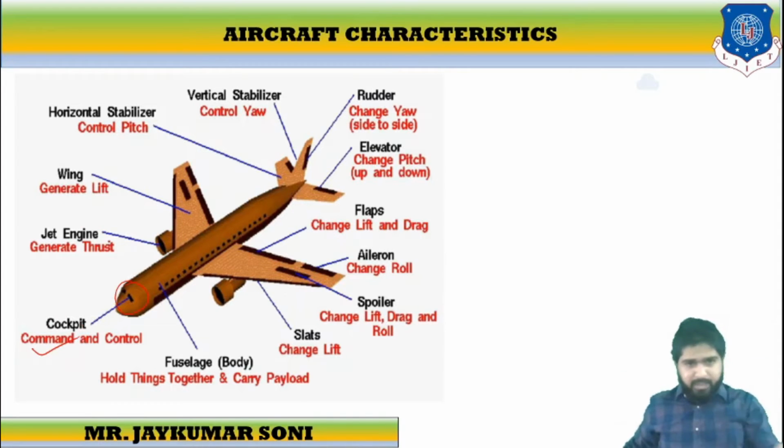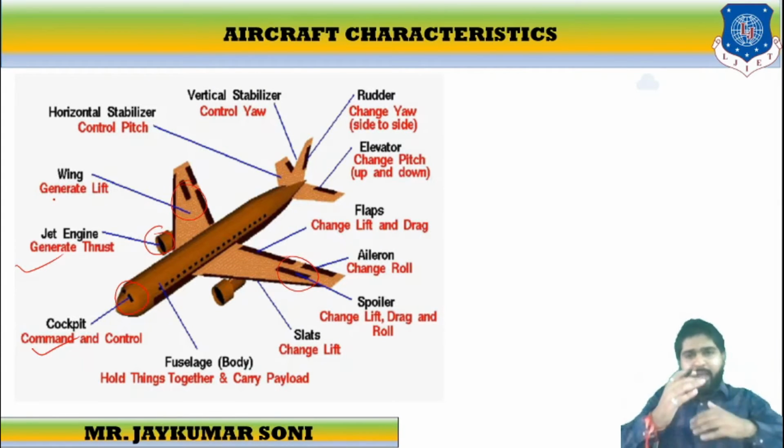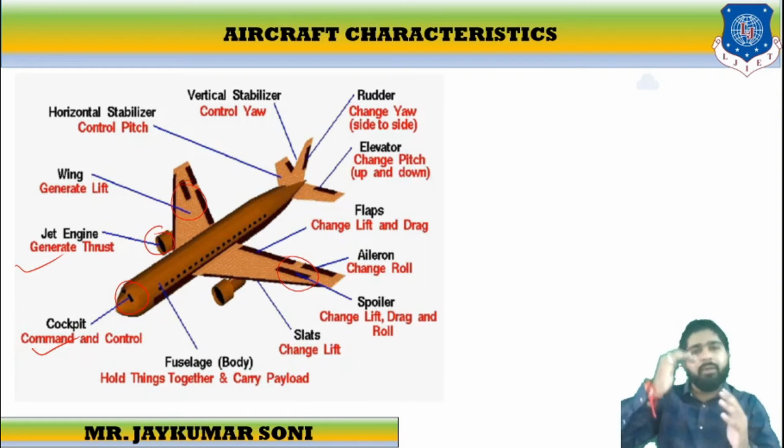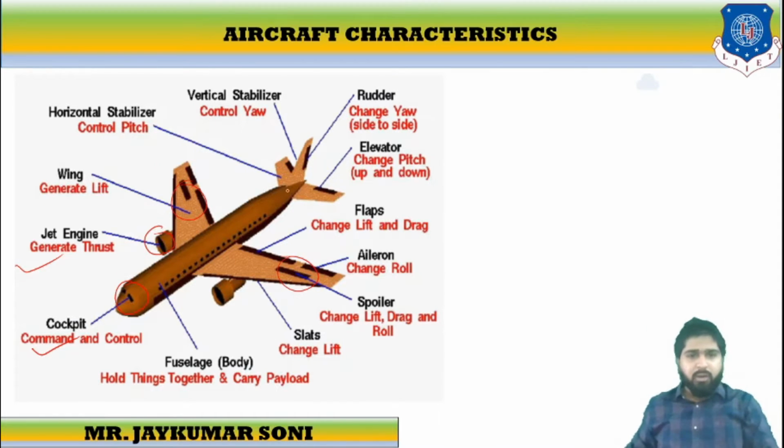Then the jet engine is provided over here. It generates the thrust. Then these are the wings. We are going to learn in detail that they generate the lift due to which the aircraft can move in up and down direction. This is the horizontal stabilizer which controls the pitch. This is the vertical stabilizer that controls the yaw. I'm going to indicate what is pitch and what is yaw, don't worry. This is used for the rudder. It changes the yaw direction.